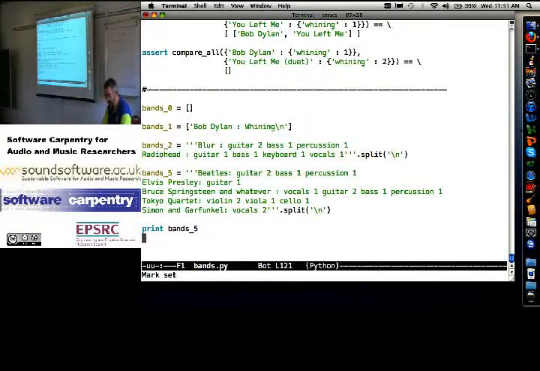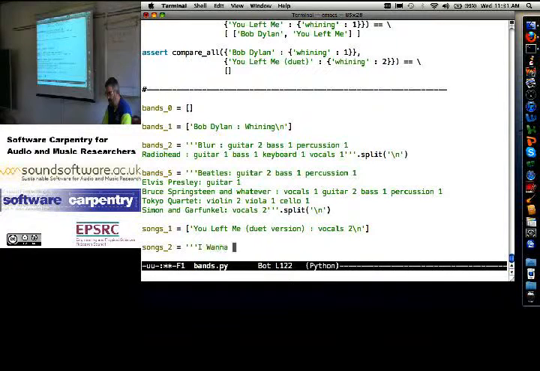Come down here. So I've got a bunch of bands, and then songs. One song is You Left Me, duet version. All right, is vocals 2. Let's put in the new line, why not? And then songs 2. Let's have 2 songs.